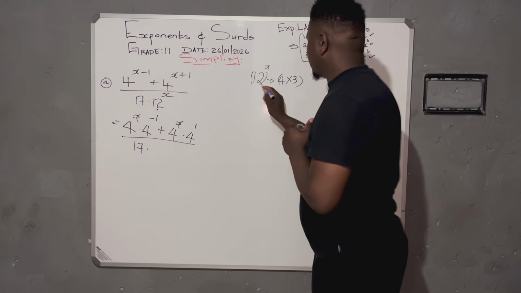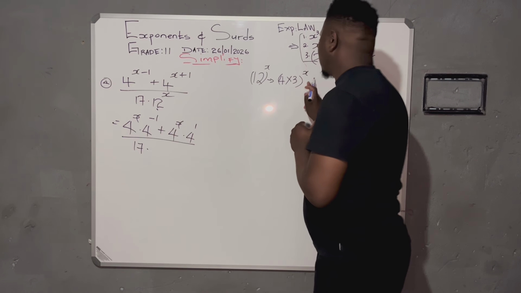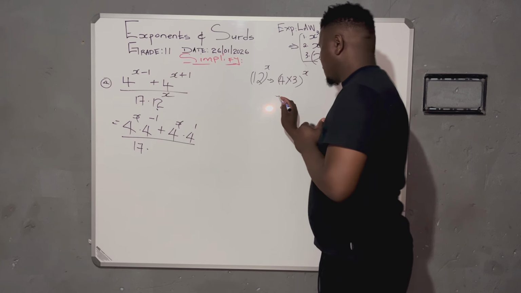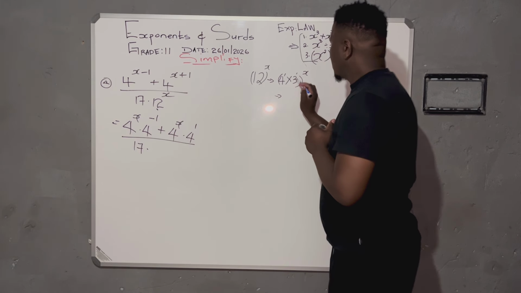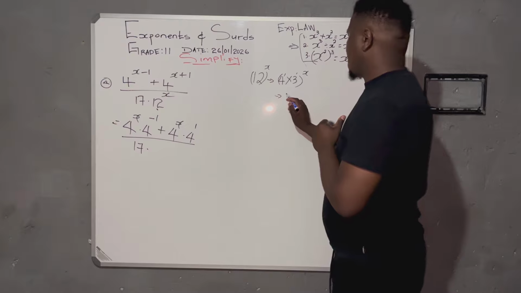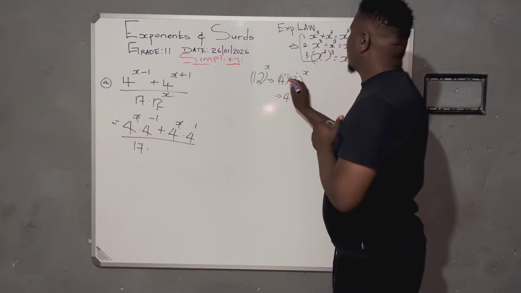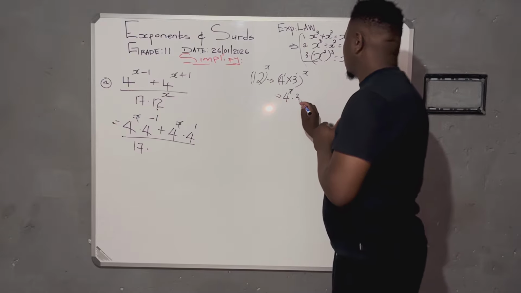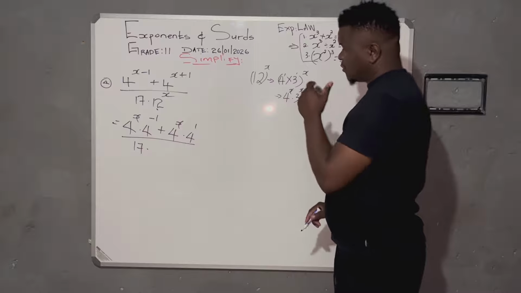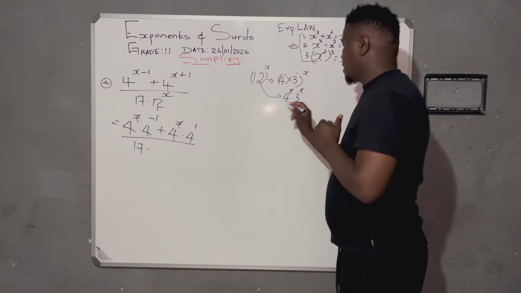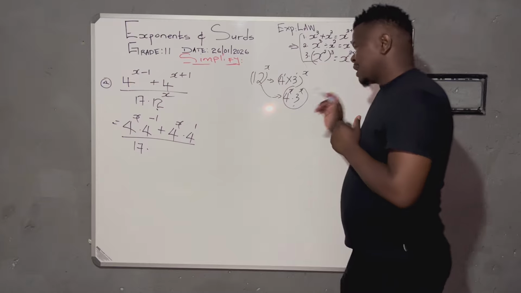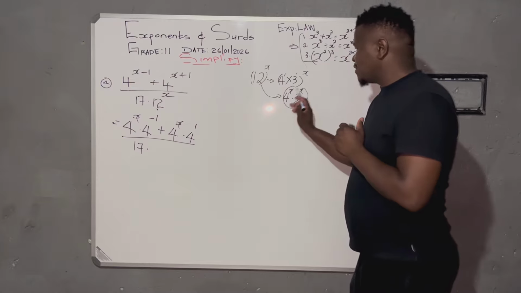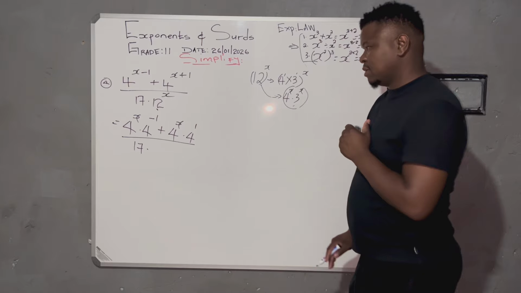So if I solve this to be that, my x still remains. Therefore, if they've got the exponent of 1, I'm going to say 1 times x. Now, believe you me, this becomes that. I can go and plug it there, because I see the cancellation of 4 taking place there.